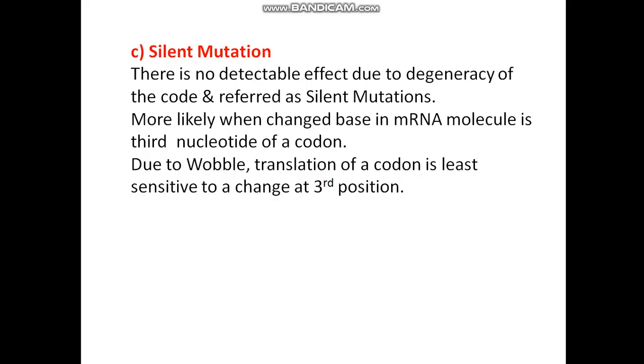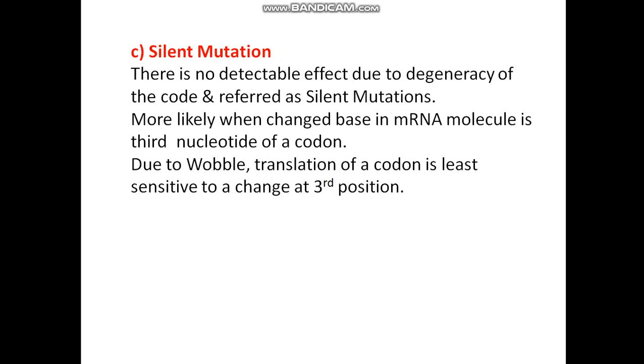The silent mutation. There is no detectable effect due to degeneracy of the code, and it is referred to as silent mutation. This makes the genetic code more fault tolerant to point mutation.